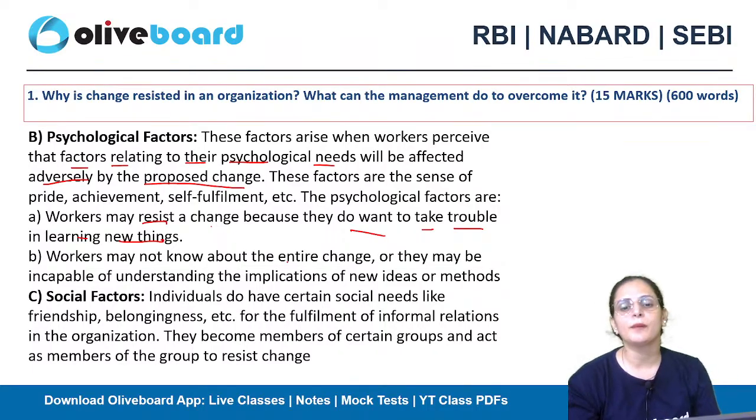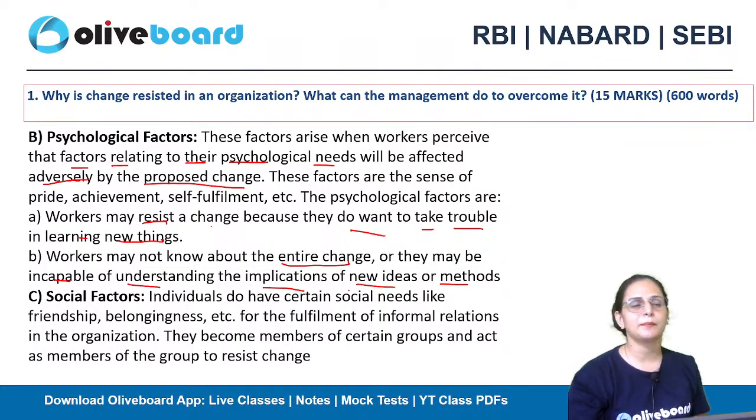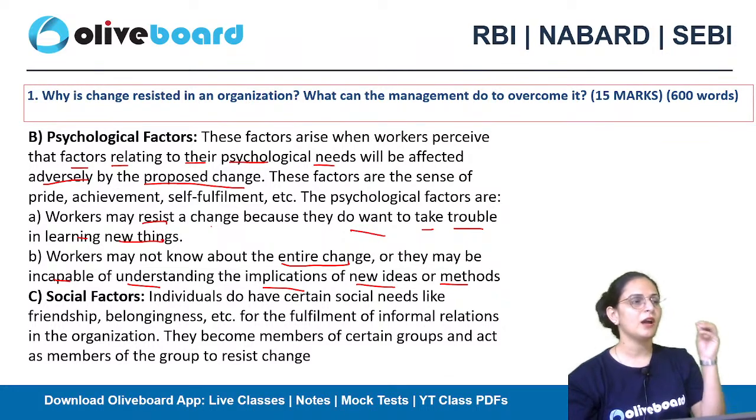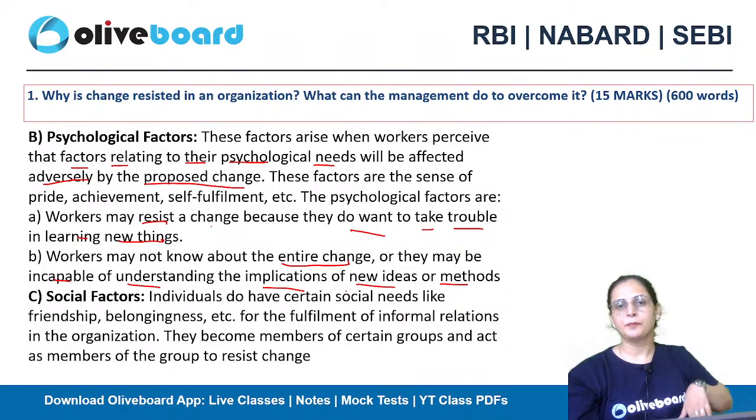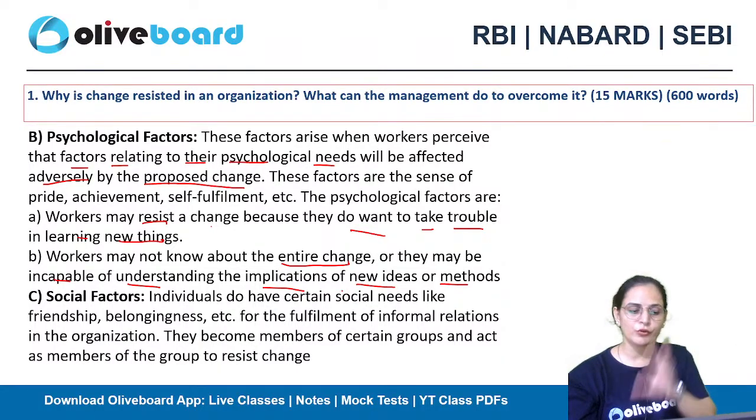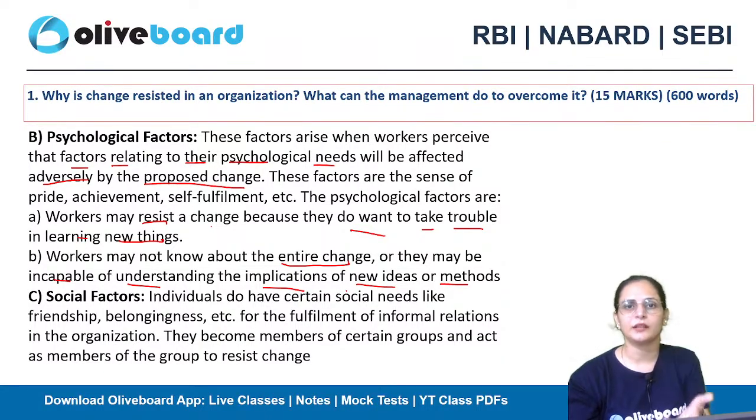Workers may not know about the entire change, or they may be incapable of understanding the implications of new ideas or methods. Sometimes you, as just a part of the organization, are only aware of the thing which is related to you. You are not aware of the complete purpose or the complete information about a specific change. So that is also a reason that you start resisting it.